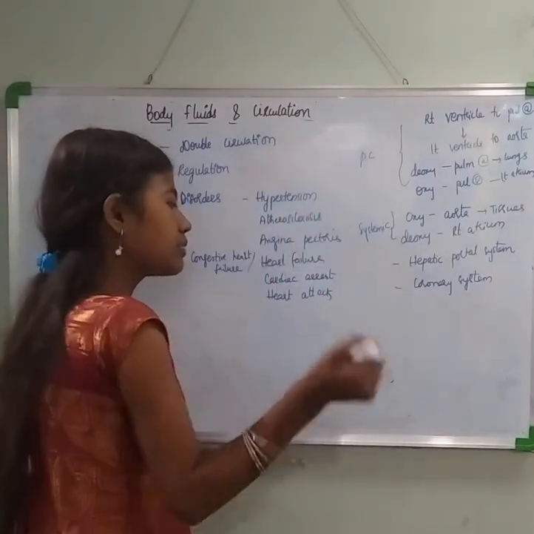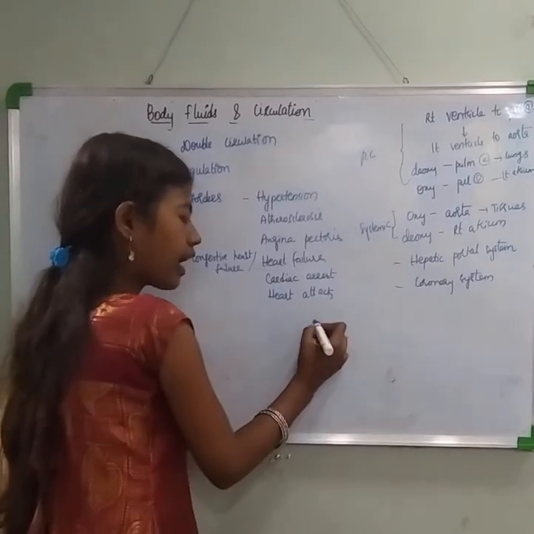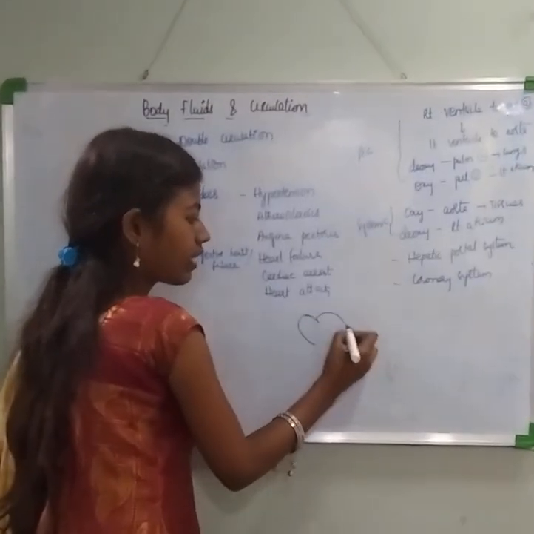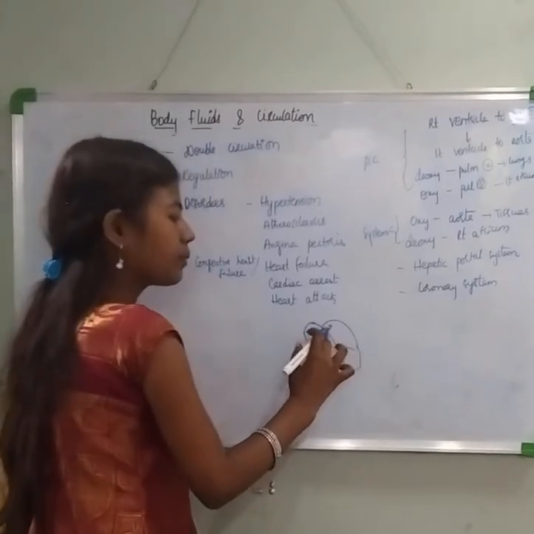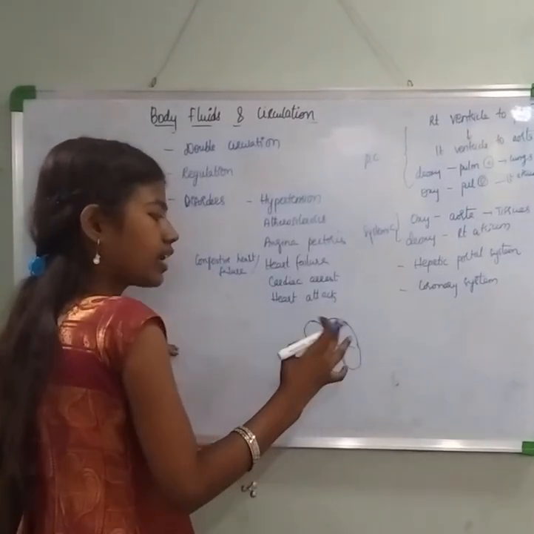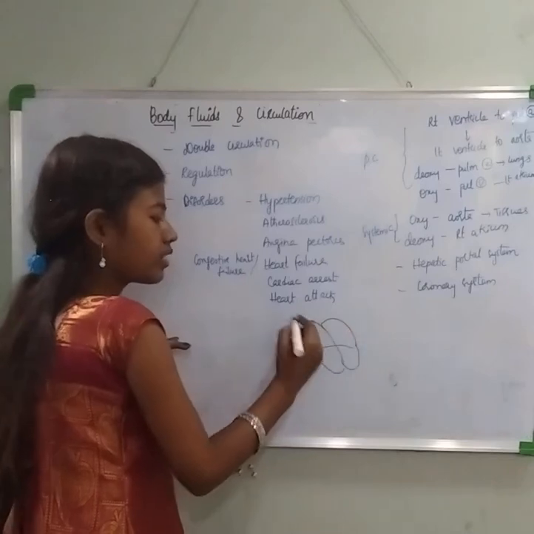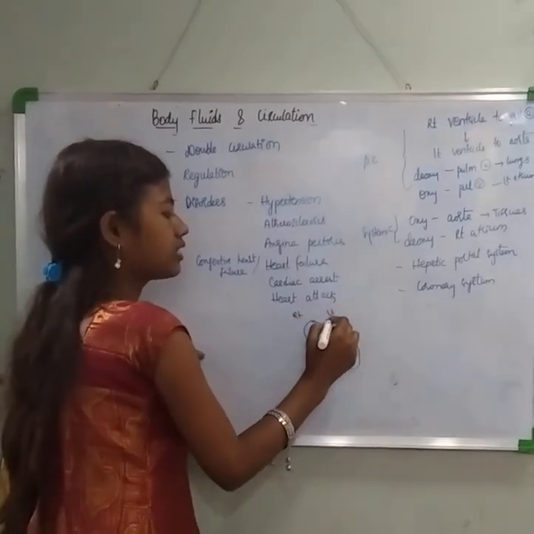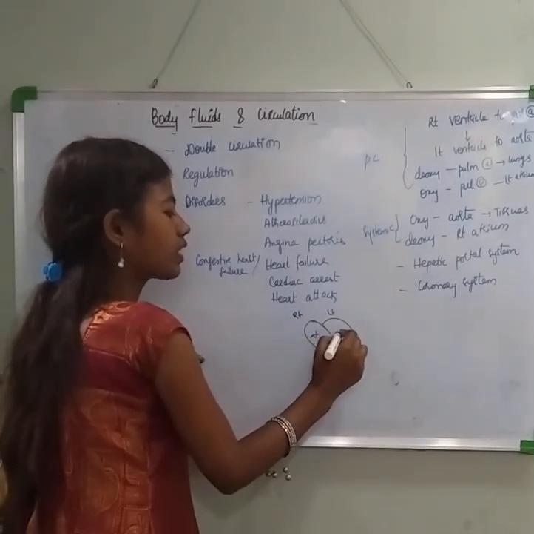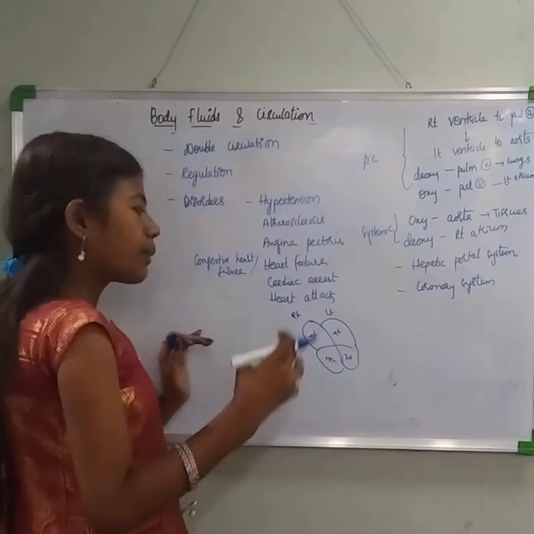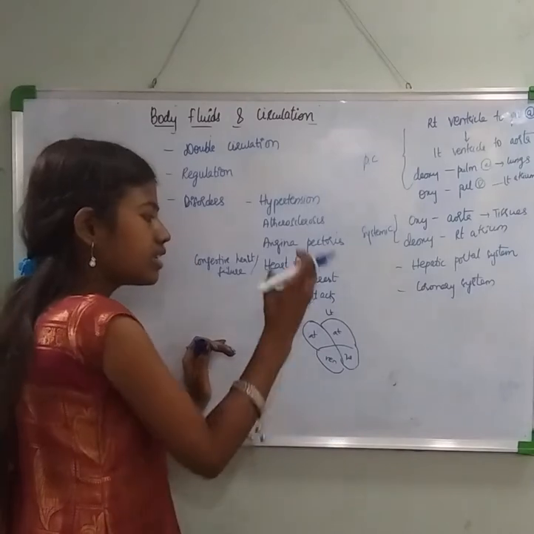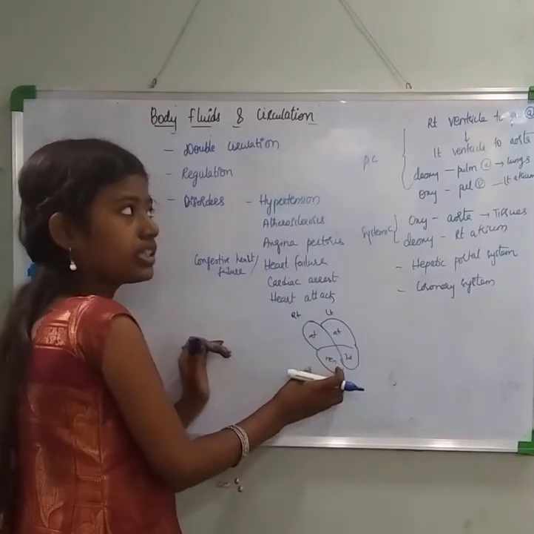In the pulmonary circulation you have the right ventricle and the right atrium, and the left atrium and left ventricle, right and left. So this is the right atria, left atria, right ventricle, left ventricle. Now in the pulmonary circulation, the right ventricle which is present over here.